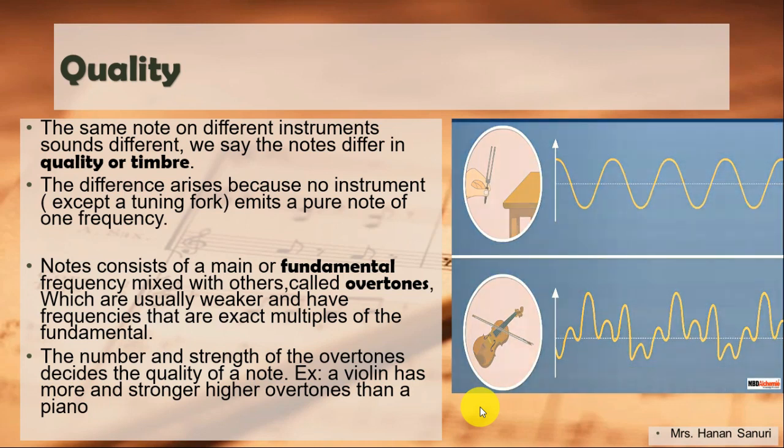Okay, let's start now. The same note on different instruments sounds different. We say the notes differ in quality or timbre. The difference arises because no instrument except a tuning fork emits a pure note of one frequency. Look here.